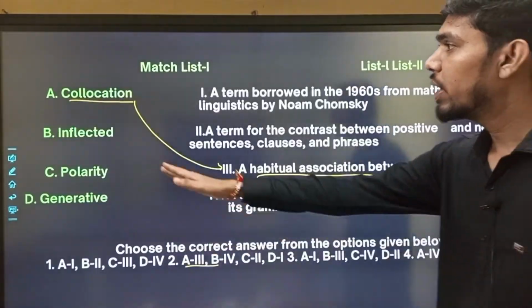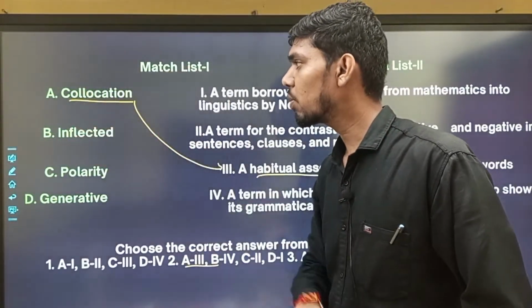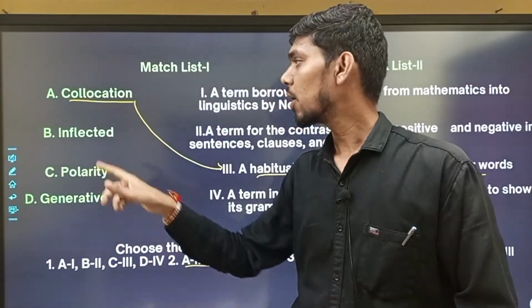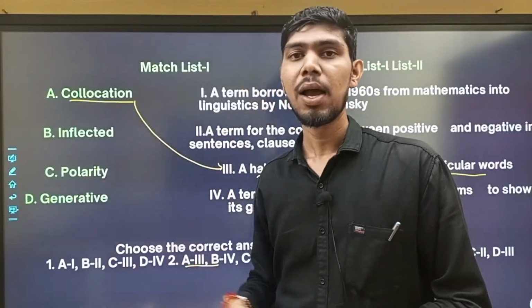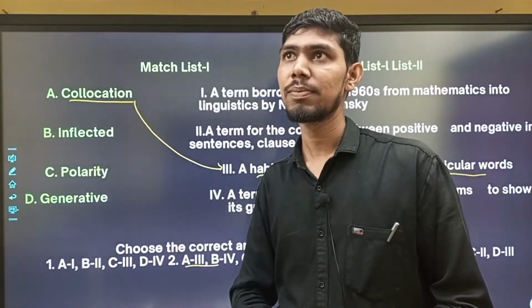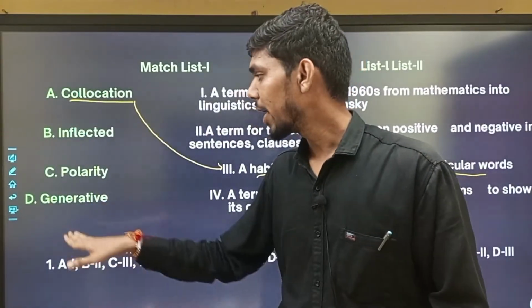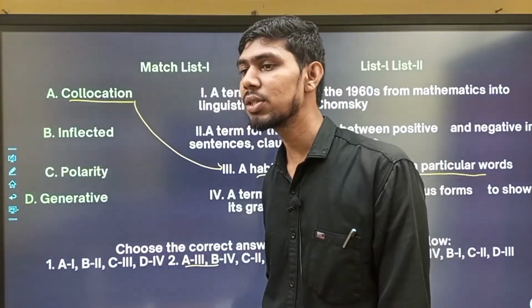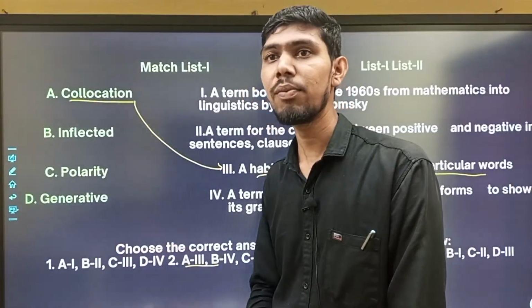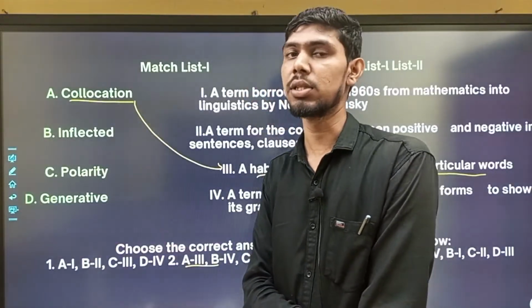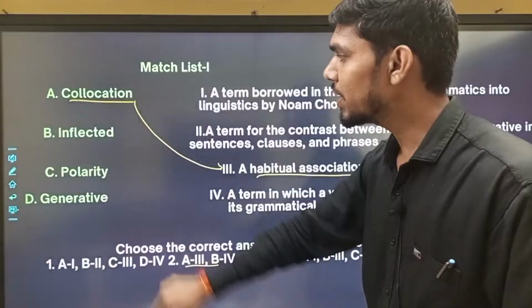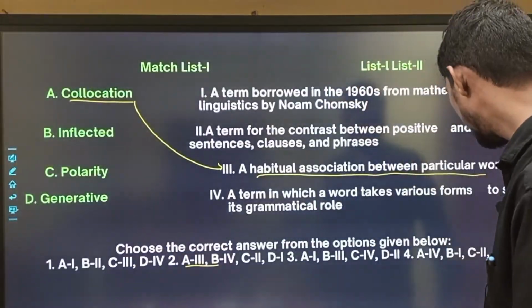We have already discussed inflection in morphology. This is the inflectional morpheme. This is polarity. I'll make a separate video on polarity. This is also a linguistic term, and the fourth one is generative grammar. I have taught generative grammar in our class. This term was given by Noam Chomsky in the 1960s. So I will make separate videos on these two topics: first polarity and second generative grammar.